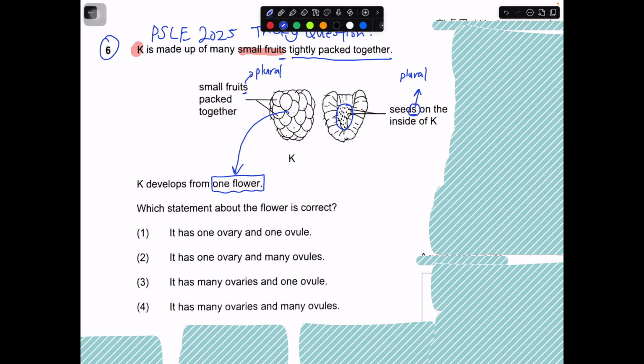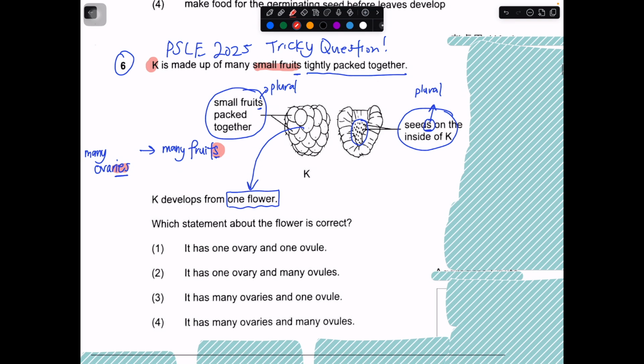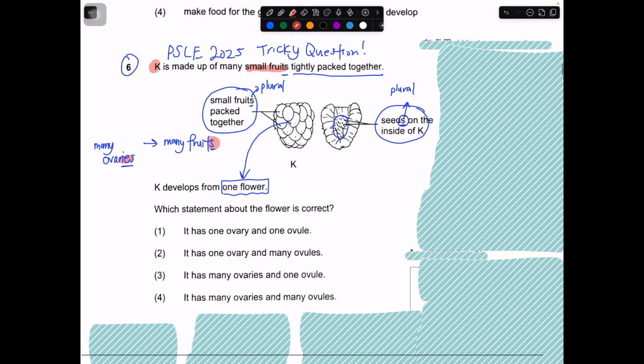But first of all, let's take a look at all the evidence that's being presented to us. Small fruits, we know that fruits come from ovary. So over here we have many fruits, and these fruits come from ovary. So in this case, many fruits must have developed from many ovaries. So which one is the correct one? Basically, either 3 or 4, because over here this is 1, so this is out.